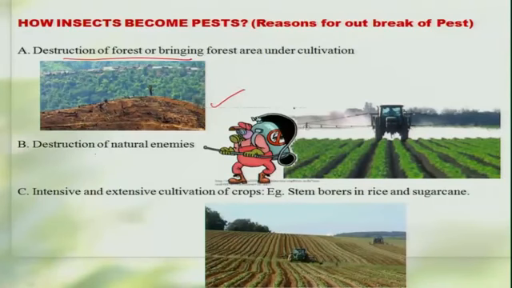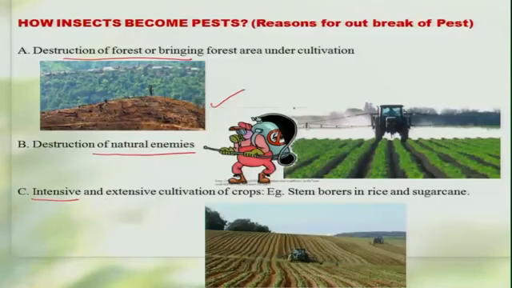Another important reason is the destruction of the natural enemies, by means of deforestation or also by the indiscriminate use of pesticides. We kill the natural enemies of these insects, making it quite convenient for them to multiply and then become pests. Then the third reason is the extensive and intensive cultivation of the crop.